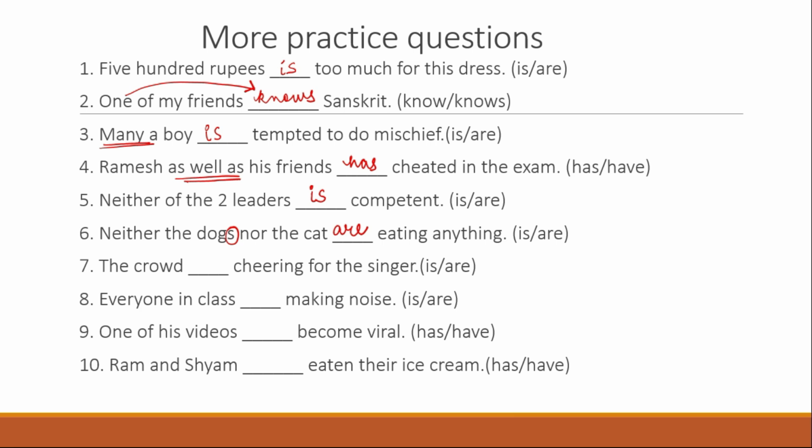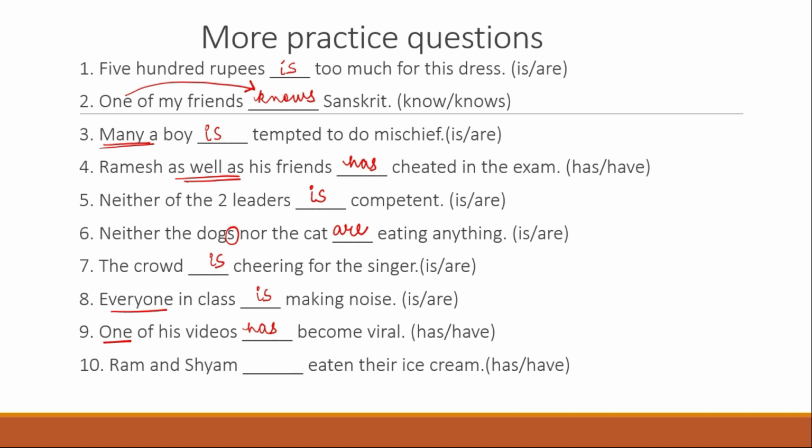The crowd dash cheering for the singer. So the crowd is considered as one whole part. So the crowd is cheering for the singer. Everyone in class, everyone, so the verb will be singular, is making noise. One of his videos, it's one of the videos, no? So it is considered singular. So one of the videos has become viral.